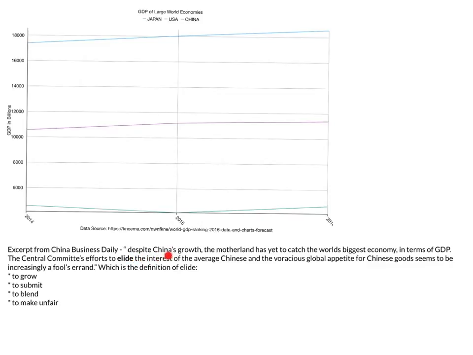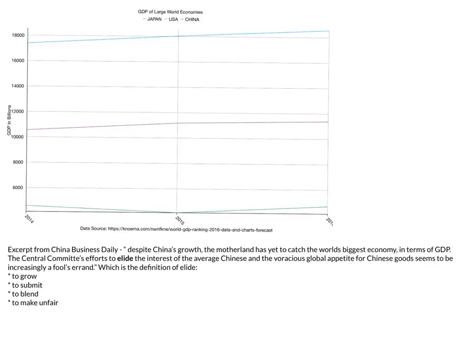So here is an excerpt from China Business Daily. It says, despite China's growth, the motherland has yet to catch the world's biggest economy in terms of GDP. The Central Committee's effort to align the interests of the average Chinese and the voracious global appetite for Chinese goods seems to be increasingly a fool's errand. Below is the definition of the word allied, and you see allied bolded there.